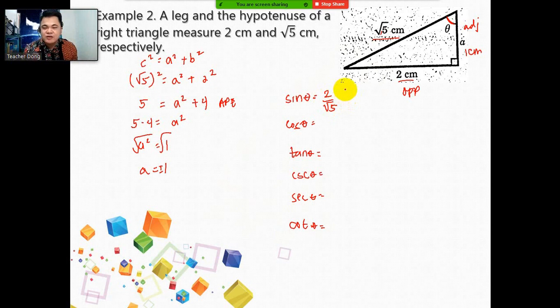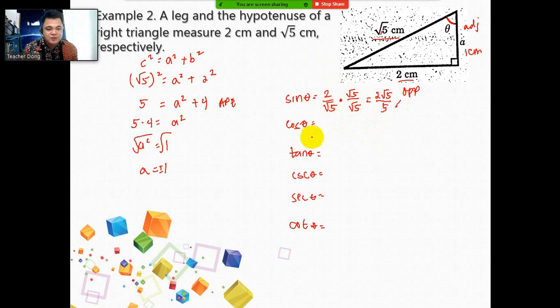Then based on our unit about radicals, if there's a denominator which is a radical, you have to rationalize. So let's rationalize this one by multiplying the fraction by square root of 5 over square root of 5. 2 times square root of 5, they are similar terms, so we can just put them together: 2 square root of 5, then square root of 5 times square root of 5 is 5. So therefore, this is your sine theta: 2 square root of 5 over 5.